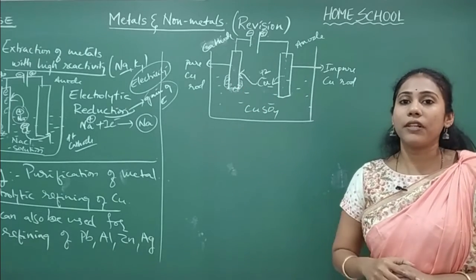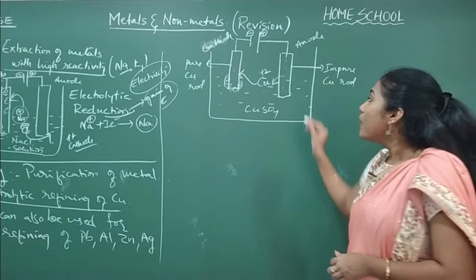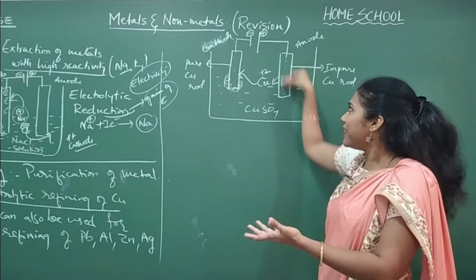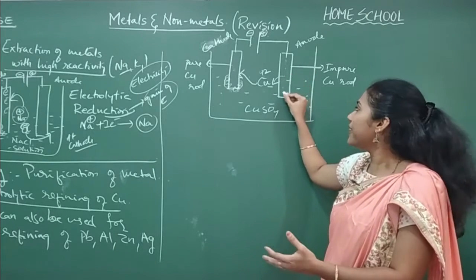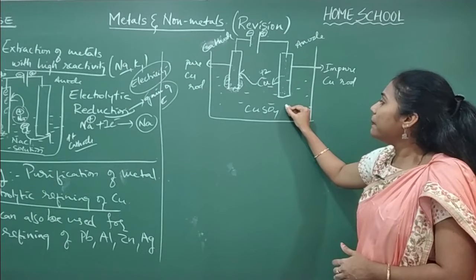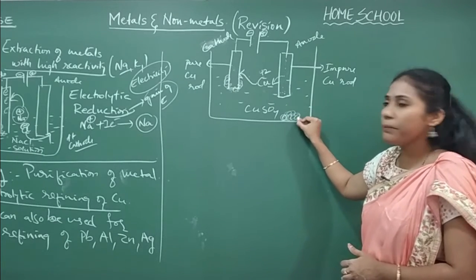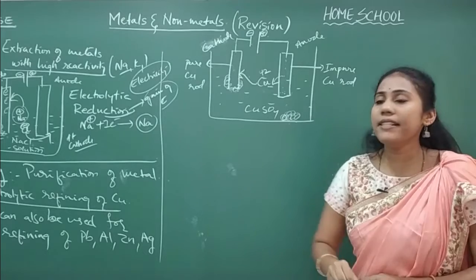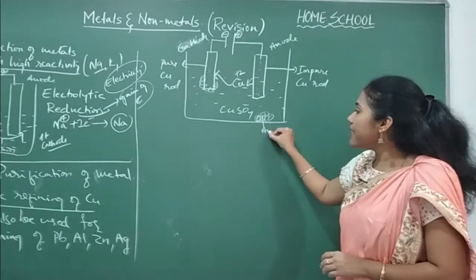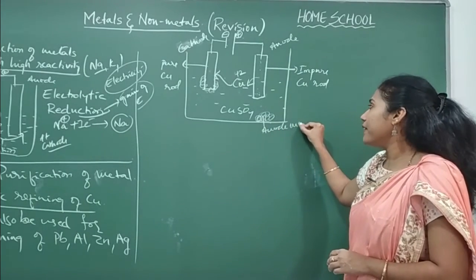Remember this point. And one more thing is, some more impurities would be there. Some impurities which are not soluble in this solution will come down and settle. These impurities sometimes come down and settle, and those impurities are called anode mud.